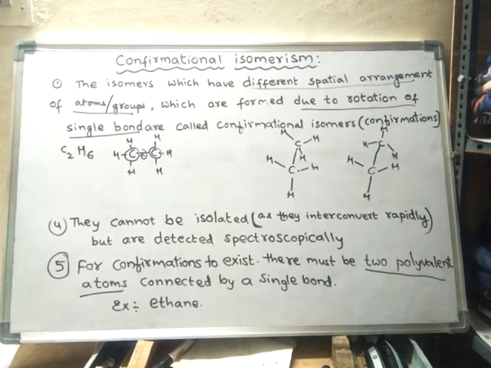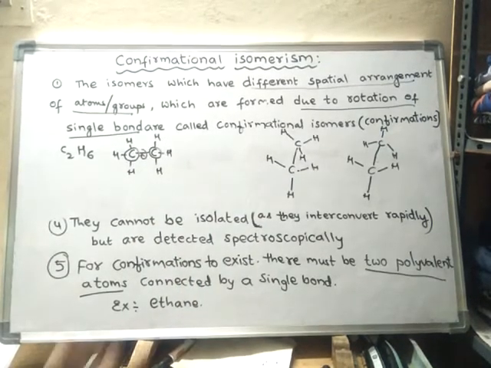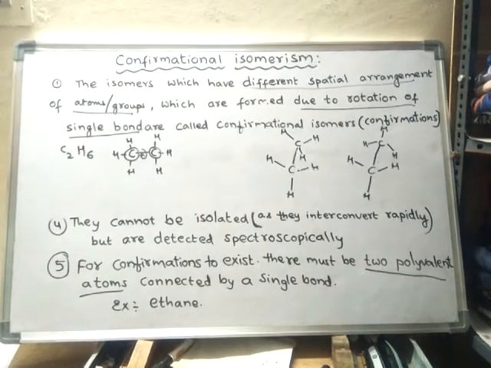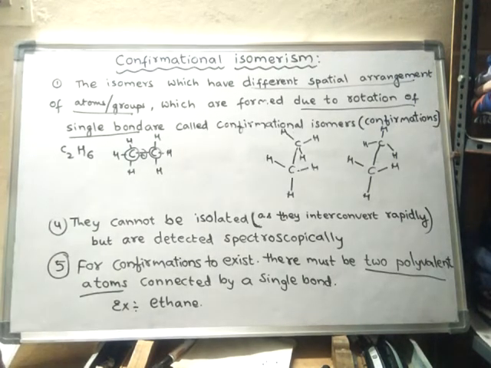The most important conformational isomers we will discuss now. In order to discuss the conformational isomers, we have to know certain projections, or different types of arrangement of atoms. One is Sawhorse projection, another is Newman projection. These two are the major important types.